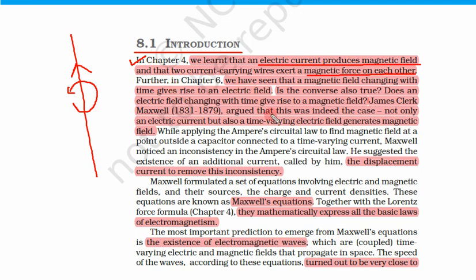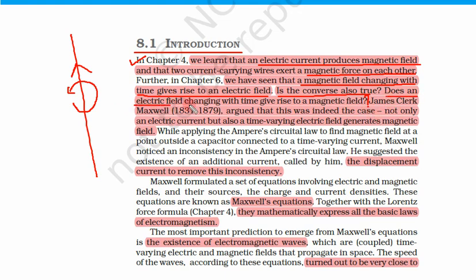In chapter 6, what have we learned? We have seen that a magnetic field changing with time gives rise to an electric field. So is its converse, meaning the opposite, also true? Does an electric field changing with time give rise to a magnetic field? So this is our question.